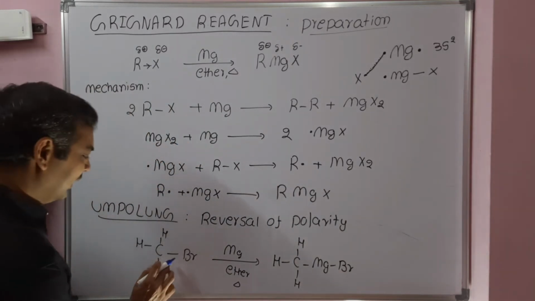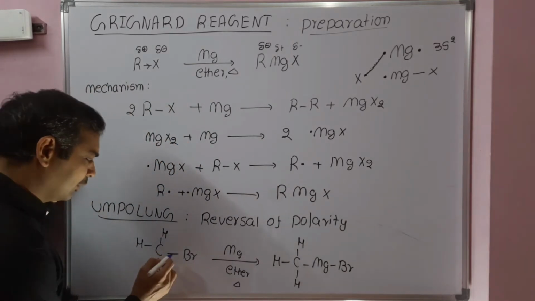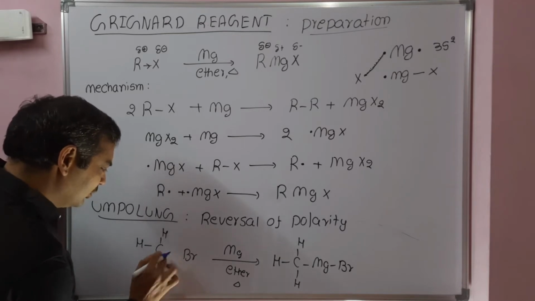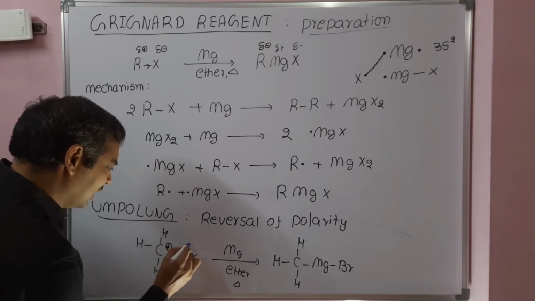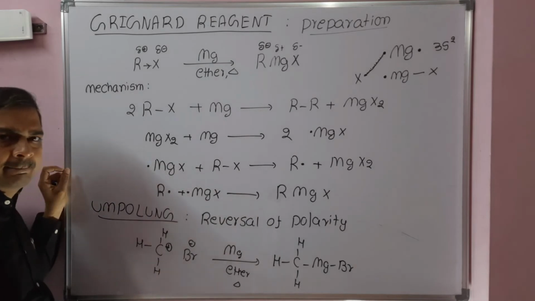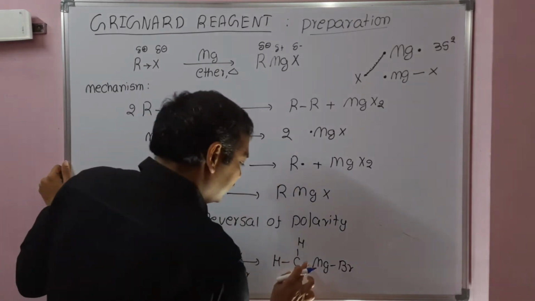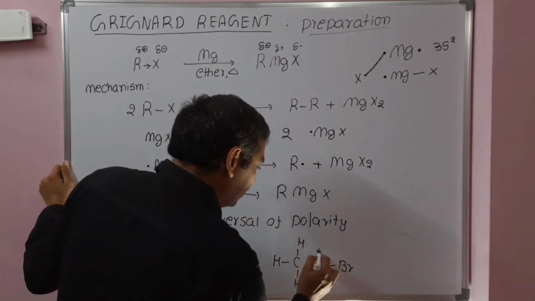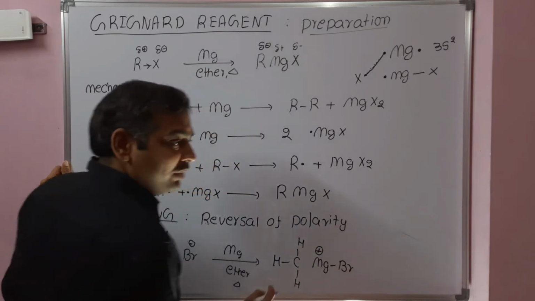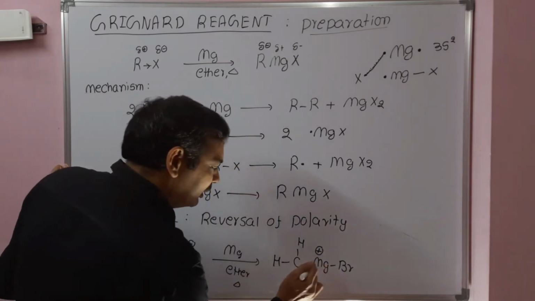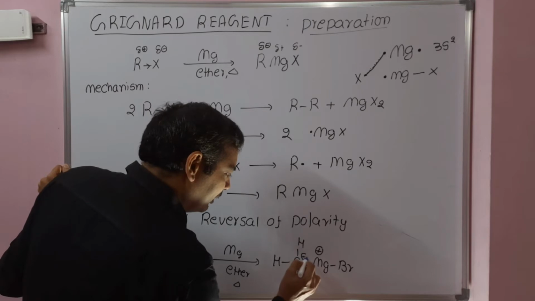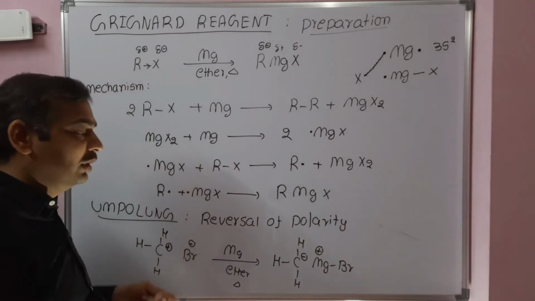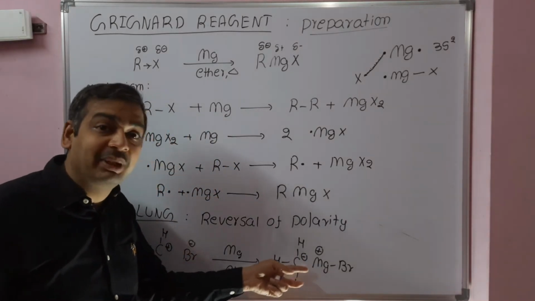In methyl bromide, bromine is more electronegative. So this is C plus, carbocation, and bromide anion. After preparation, magnesium is more electropositive and carbon is more electronegative than the magnesium. The carbon is getting more electronegative, so we will see negative charge, carbanion.